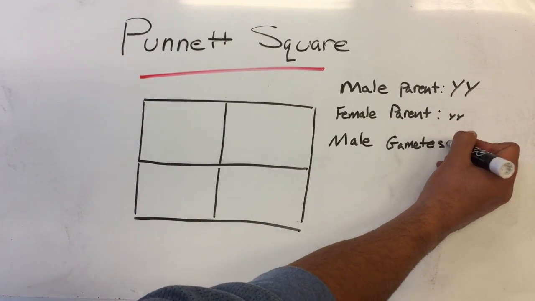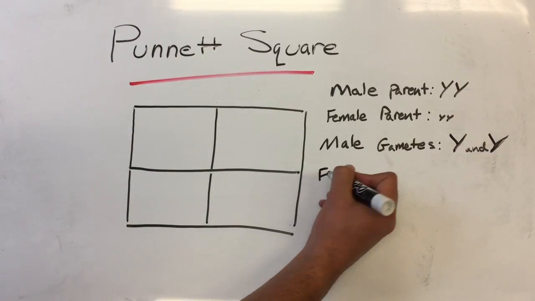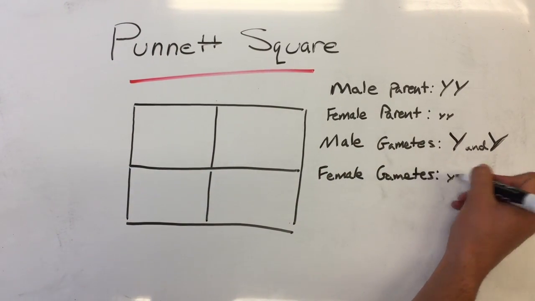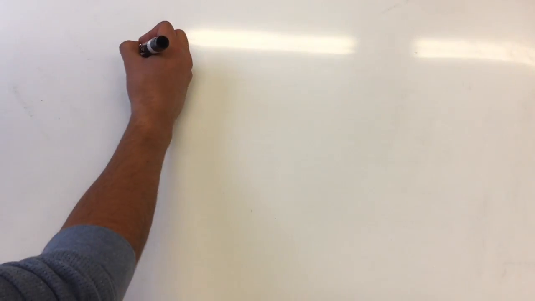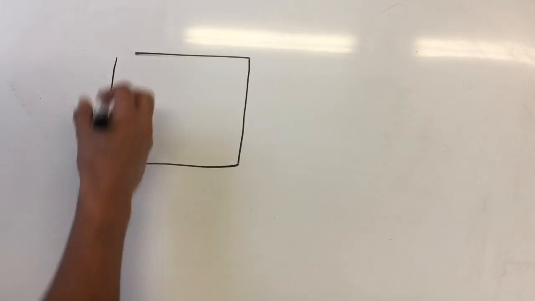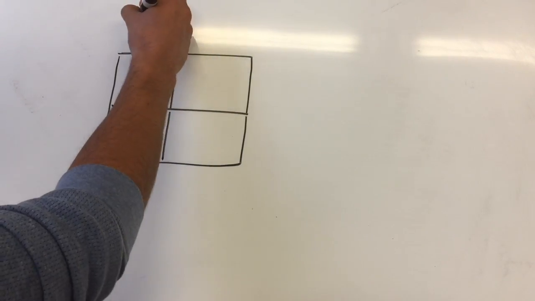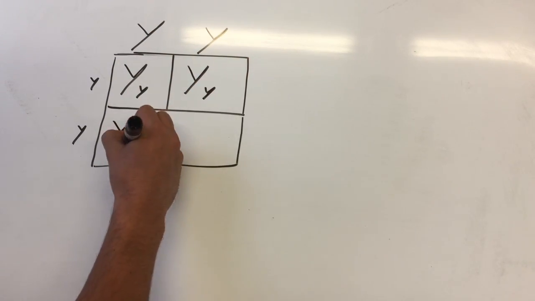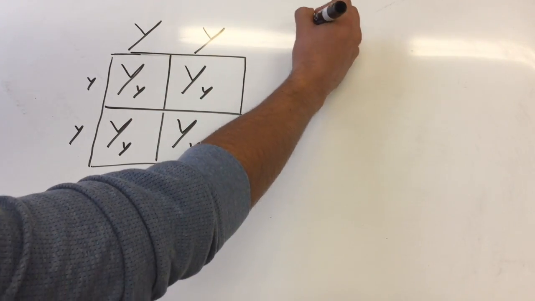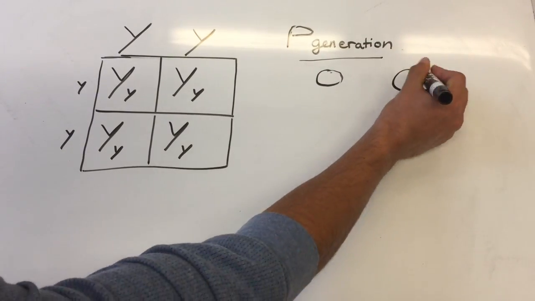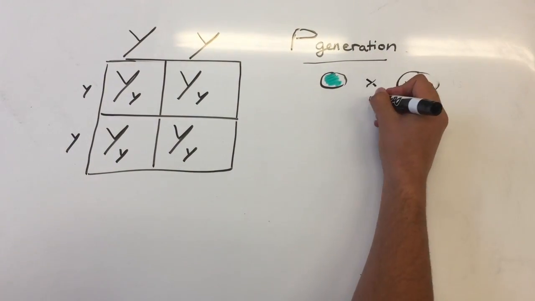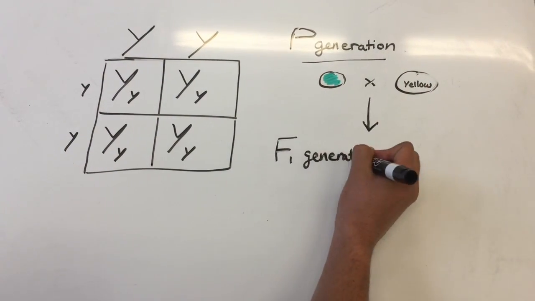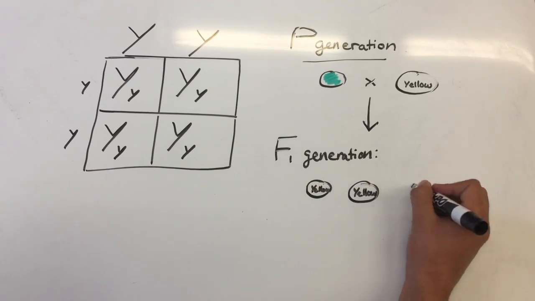To make a Punnett square, we write down the genotypes of both parent pea plants and the possible gametes that each parent can make. Next, we create an empty Punnett square with 4 boxes. The number of columns equals the number of male gametes, and the number of rows equals the number of female gametes. Next, we fill in the possible genotypes by combining corresponding alleles. Lastly, we find the proportions of genotypes and phenotypes of the offspring. The genotypes are shown in the boxes of the Punnett square, and the phenotypes are determined by the dominant allele.